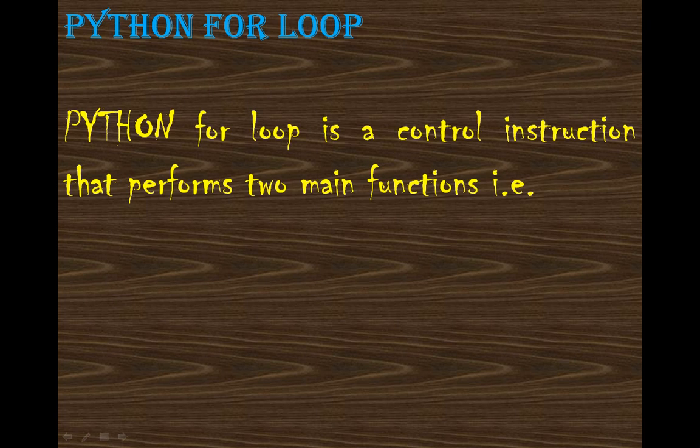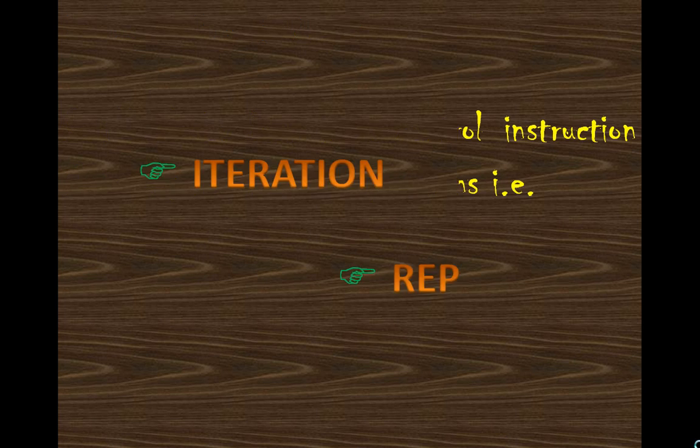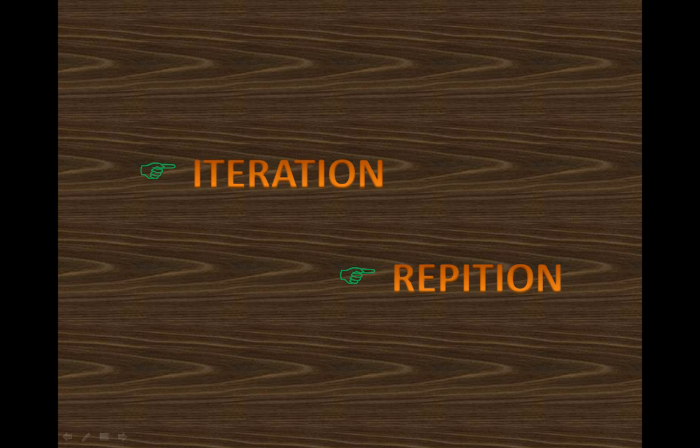First, what is a for loop? A for loop is a control instruction that performs basically two functions. What? The first one is iteration and the second is repetition. There is a bit of a difference between the two words. Normally we think iteration and repetition are the same, but there is a little difference. I'll explain with the help of examples.